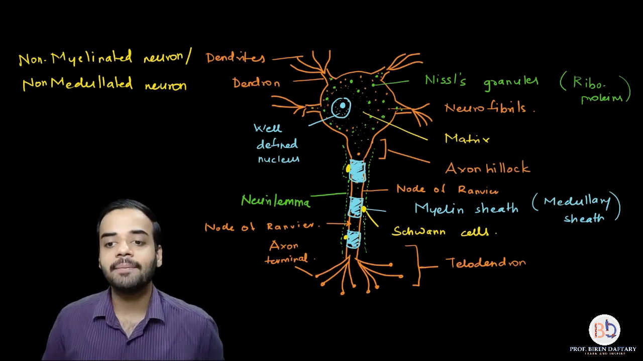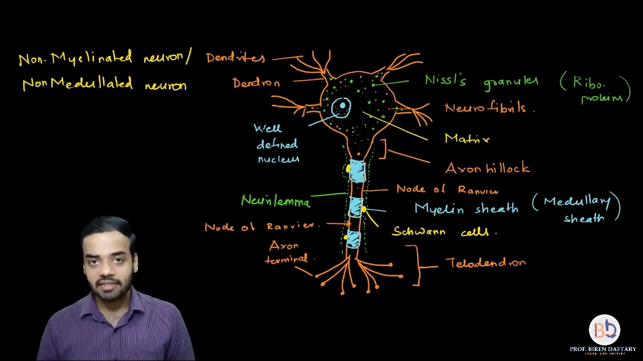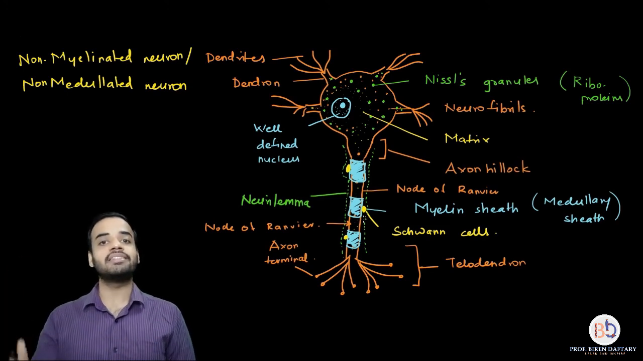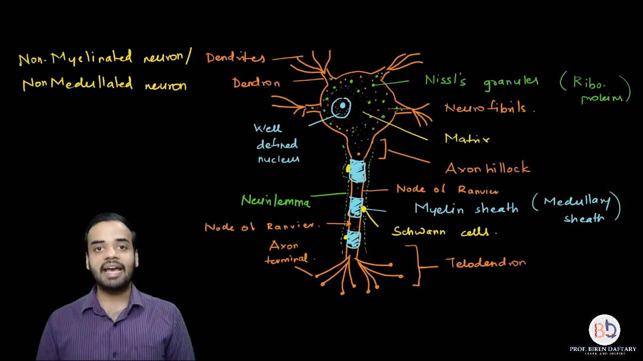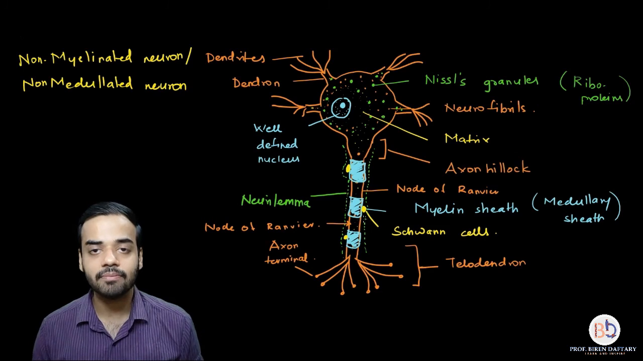Then coming back to our structure over here, we have studied the layers present outside the axon. If it is a myelinated neuron, a myelin sheath, or medullary sheath, will be present, which is secreted by Schwann cells. If it is a non-myelinated or non-medullated neuron, Schwann cells will be present, but they are inactive, so they do not secrete myelin sheath. And whether it is a myelinated or a non-myelinated neuron, both will be covered by an external covering called neurolemma. Is this clear?